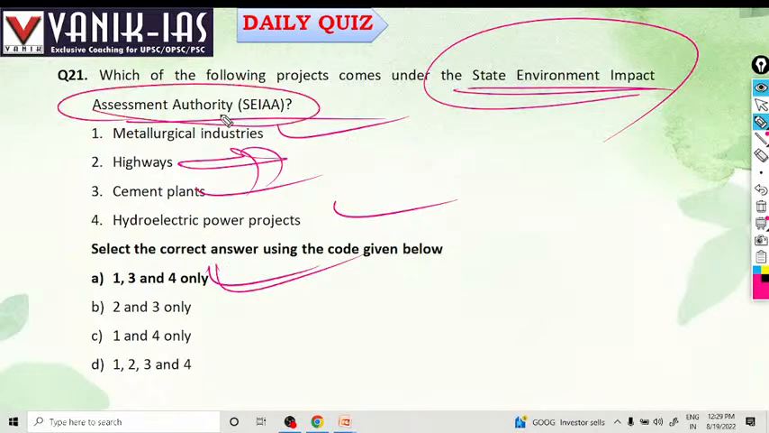Environmental impact means if a particular project is being developed, what are the possible consequences of it? What are the social and environmental consequences that a particular project will cause?